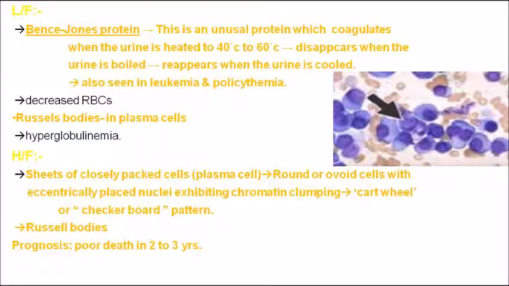So remember the important points. It is the most common bone cancer, and is caused by plasma cells. Laboratory tests give you Bence-Jones protein. Remember the Russell's bodies in the plasma cells. Other than that, the cartwheel appearance and the checkerboard pattern.